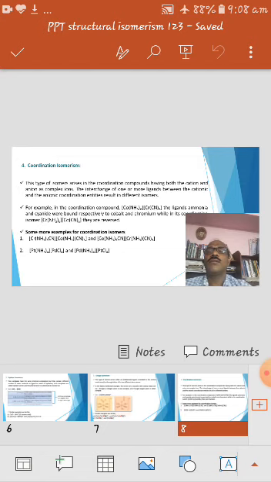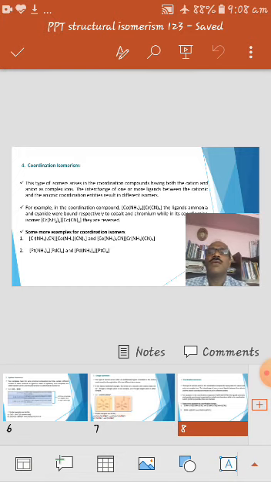For example, in the coordination compound I have taken [Co(NH3)6][Cr(CN)6]. You know that the first part of that complex is the cationic part, and the second part is the anionic part of the complex. The ligands ammonia and cyanide are bound respectively to the cobalt and chromium in the complex.